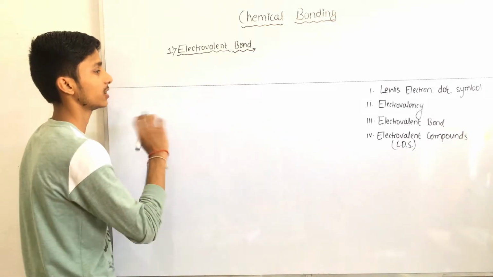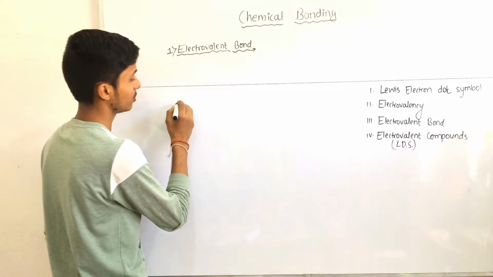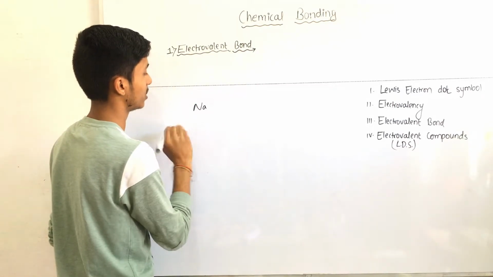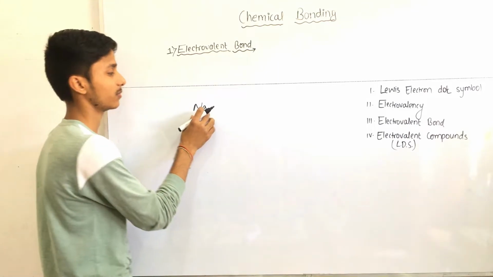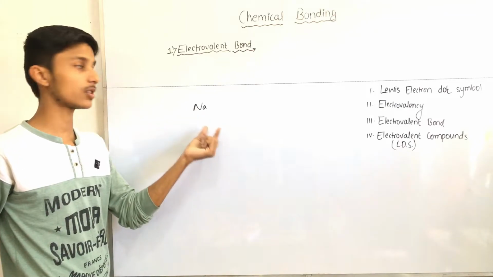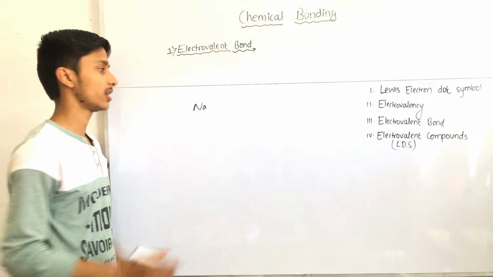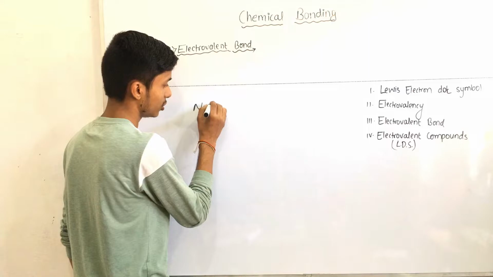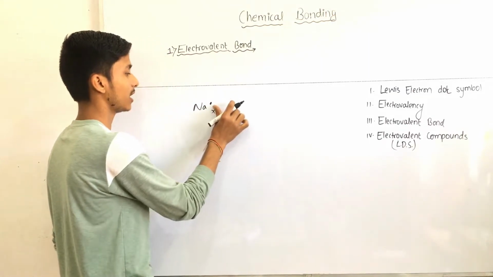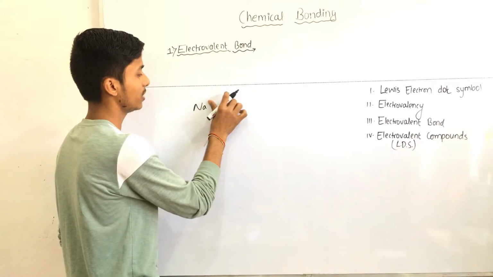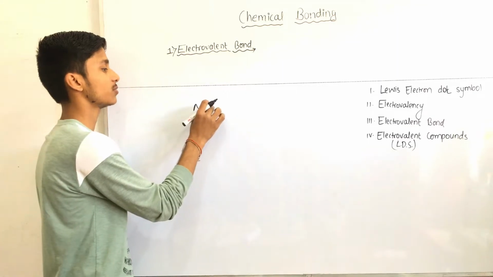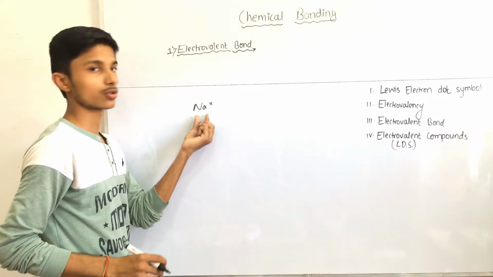It means here according to this notation, we take one element, this is the symbol for sodium, and this symbol represents the nucleus of sodium as well as the other electrons in it, and either a dot or a cross we can write. If we write cross, then we have to rub out the dot. So here we write cross. This cross represents the valence electron of sodium metal.